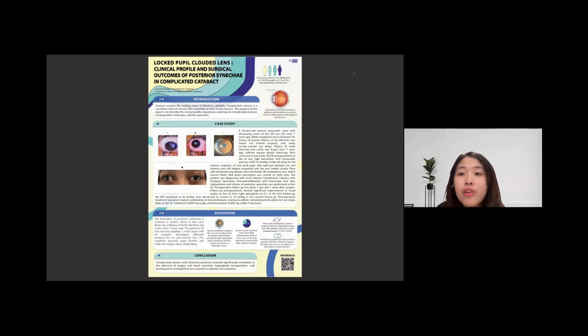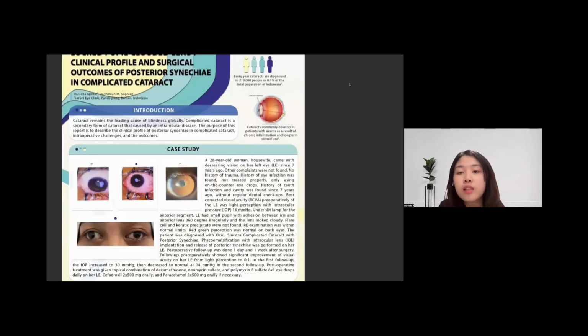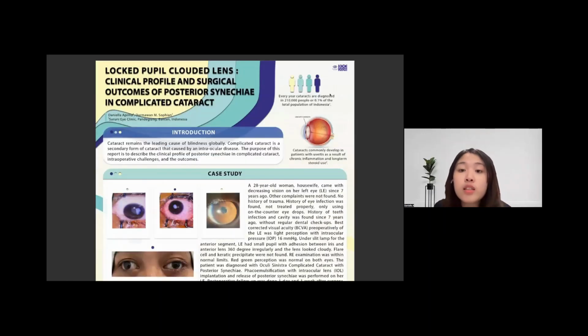In Indonesia, every year cataracts are diagnosed in 210,000 people, or 0.1% of the total population of Indonesia. And cataracts commonly affect patients with specific risk factors, such as chronic inflammation and long-term steroid use.